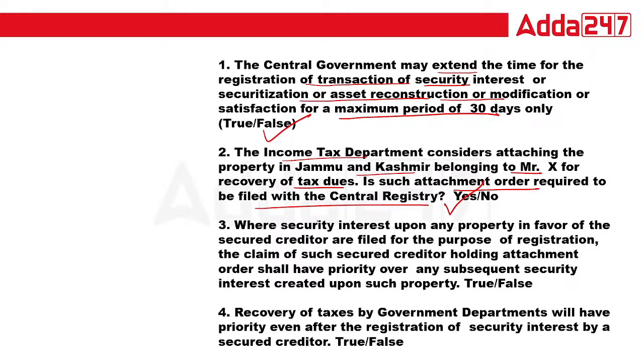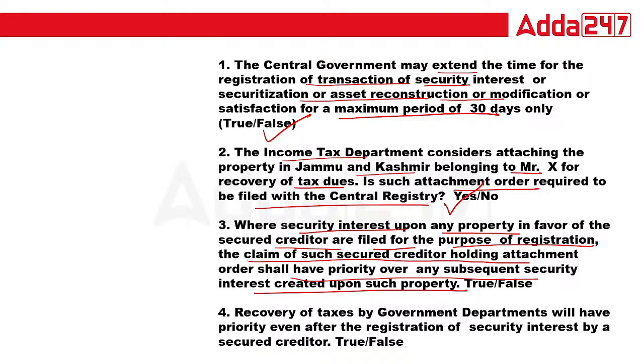Where a security interest upon property in favor of a secured creditor is filed for the purpose of registration, the claim of such secured creditor holding attachment shall have priority over any subsequent security interest created upon such property. Is that true or false?